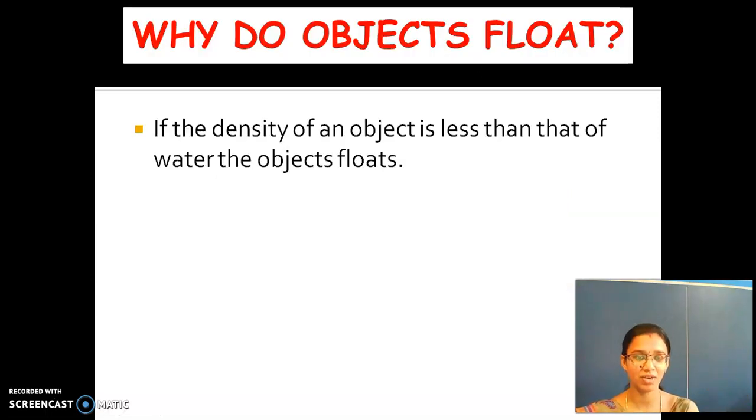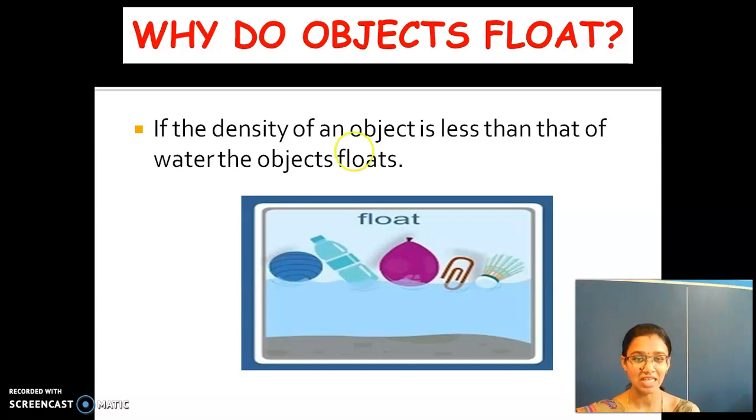And then what is the next property? Why do objects float? While studying this topic, we learned about buoyancy force, Archimedes' principle, and the Archimedes story. These are some other topics we had seen during that time. So why do objects float? If the density of an object is less than that of water, the object floats. These are some examples of floating materials.